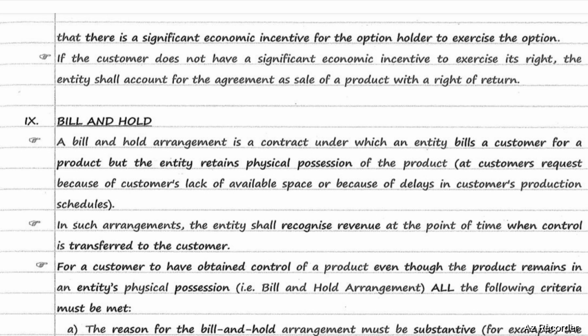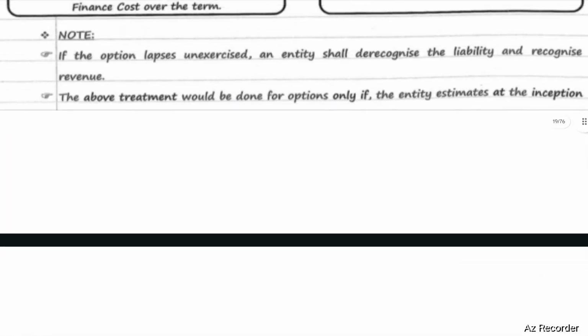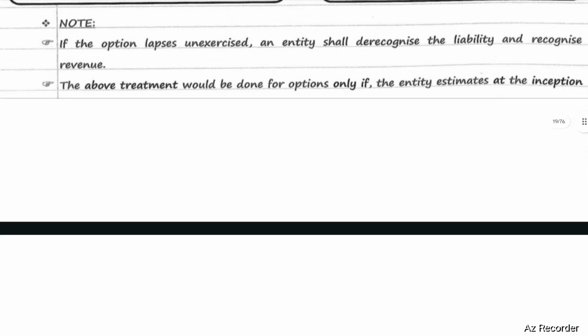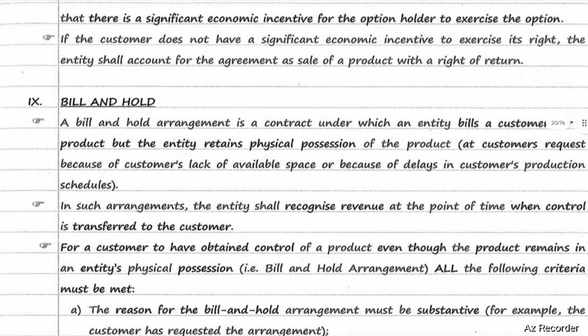That means if the customer has significant economic incentive, then it will be treated as option. Option accounting will be done. If the customer does not have a significant economic incentive, then it will be accounted as agreement as sale. So it will be considered as sale, in case customer does not have significant economic incentive to exercise its rights.